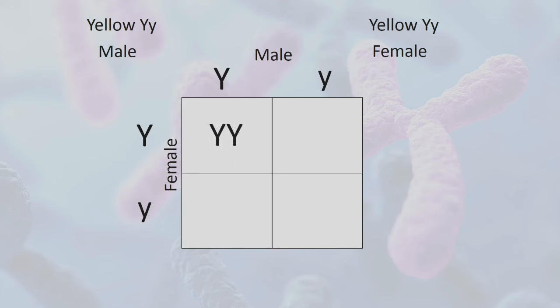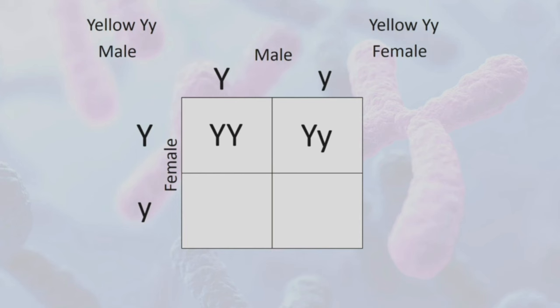So, capital Y and capital Y, the result would be capital Y and capital Y. Small letter y and capital Y, the result would be capital Y and small letter y. So, dito, bakit nauna yung capital Y kesa sa small letter y? Tatandaan natin that the dominant trait is always written first than the recessive traits.